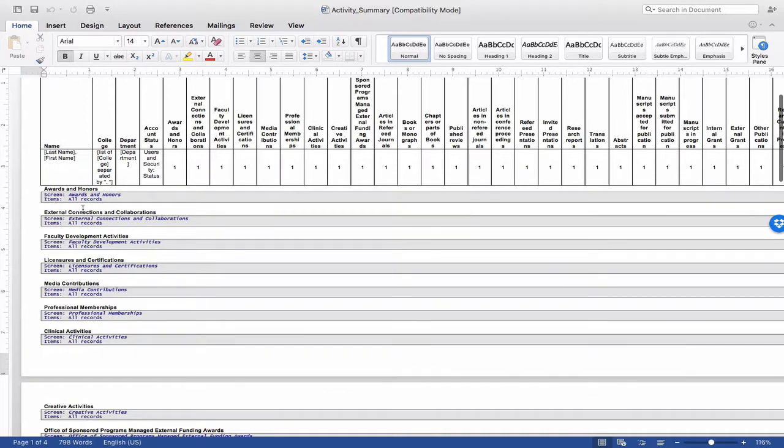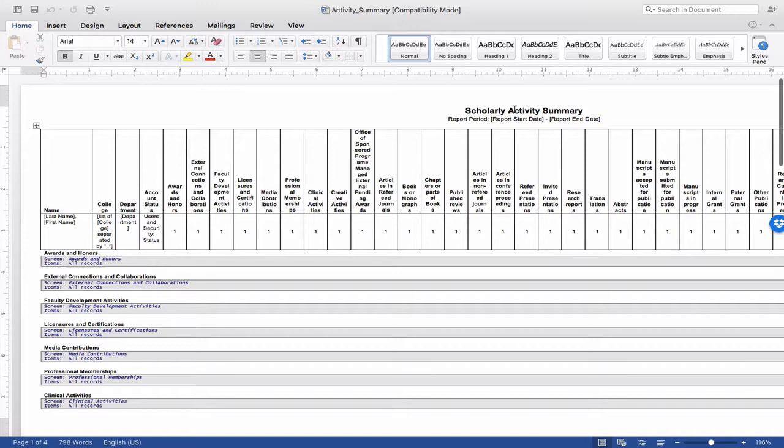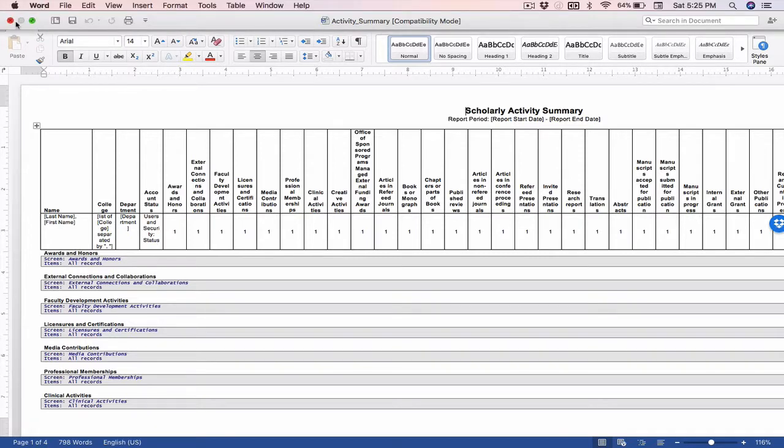Well, it wouldn't list them, but it would look in the awards and honors section, and it would list all records for a particular date that we were trying to run. So you would see that the report would have a particular run date. So you could run it from a particular starting date to a particular ending date if you happen to be interested in what kind of scholarly activity people have done in the department in the last quarter, so 3 months. You could put January 1st to March 31st or whatever, and run the report that you need, and that would be generated for you very quickly.